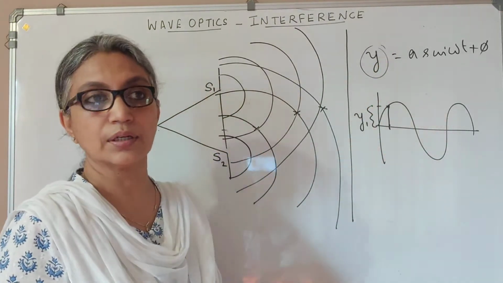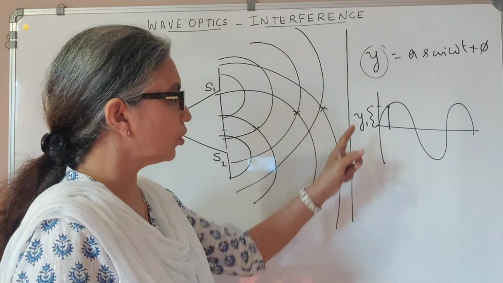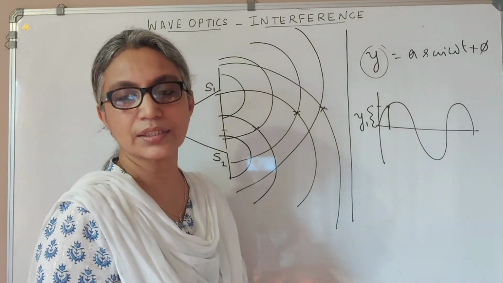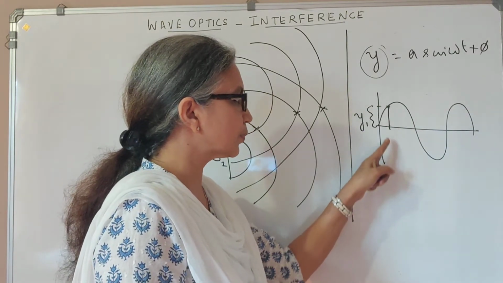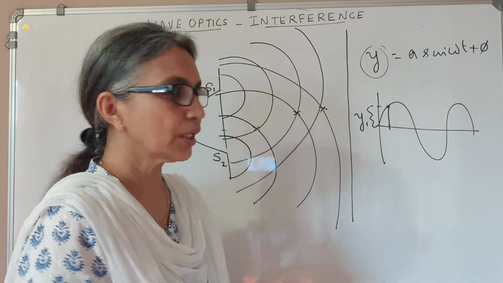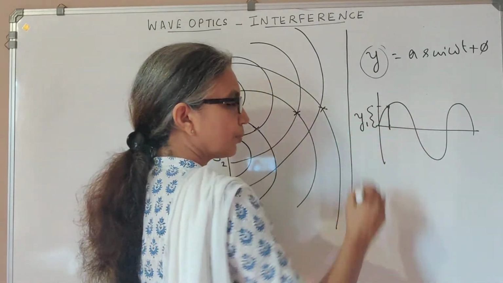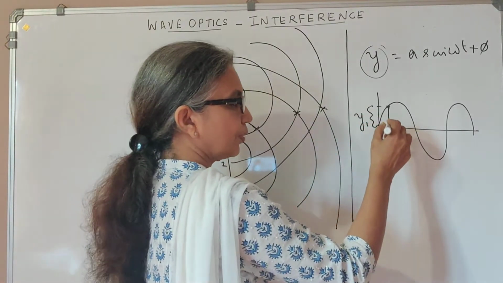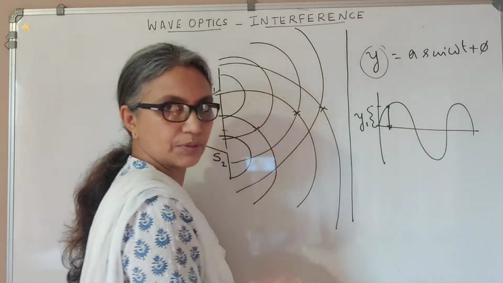We also did this, a sine omega t, when we did AC currents. So a wave represented like this represents the instantaneous displacement. That is, at a particular time, what is the vertical displacement of the particle due to that wave traveling in that medium. Now suppose two waves are superimposing each other, and let y1 be the displacement produced by the first wave and y2 be the displacement produced by the second wave on the same particle at the same time.